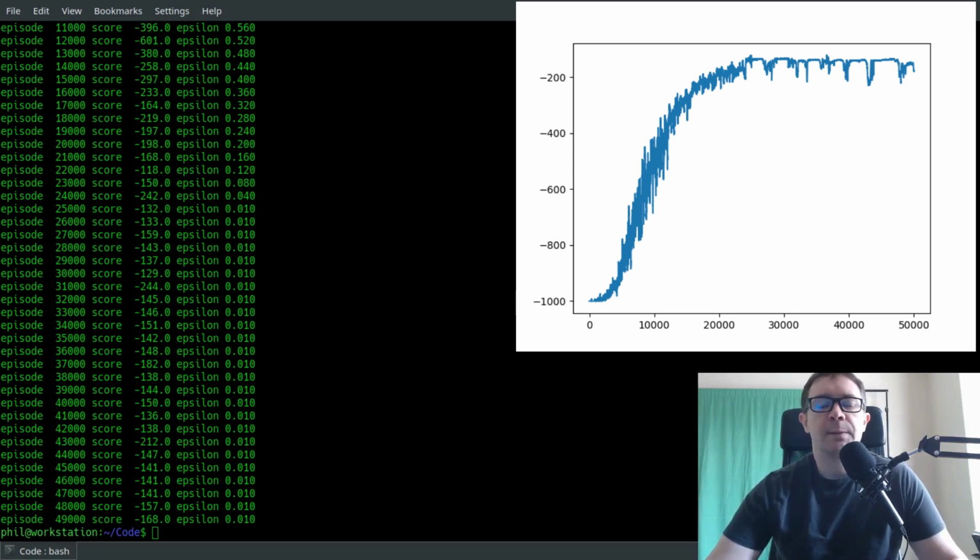I suspect if we allow this to play many, many more games, something like 200,000 or so, that we would get a much more stable performance at the end. And the reason is that the state action space is relatively large, so the agent has to visit each chunk of that many, many times to get a nice stable estimate for its Q function. So that is clear evidence of learning, and all of this with only around 50 or 60 lines of code. Really, the algorithm itself was only a few lines, relatively straightforward and quite powerful for even modestly complex environments. So that is quite useful for future algorithms.